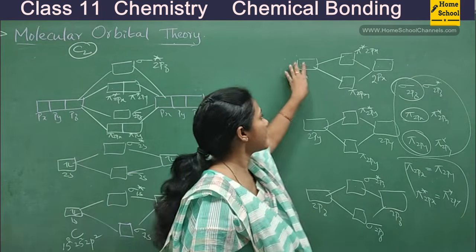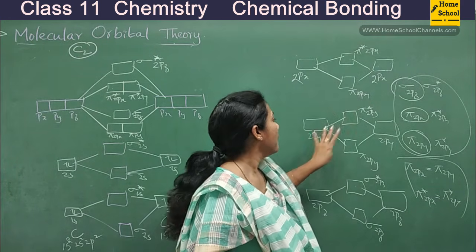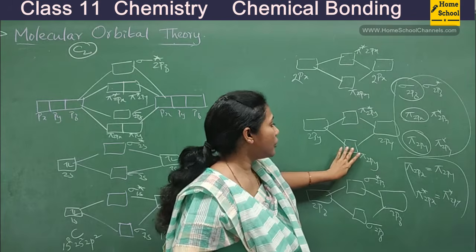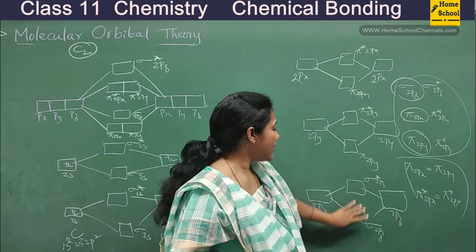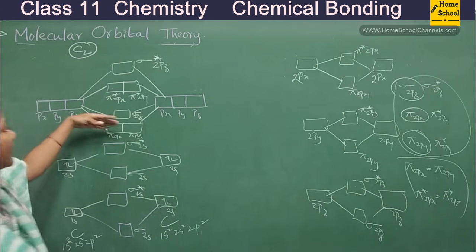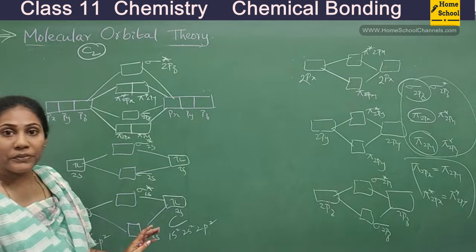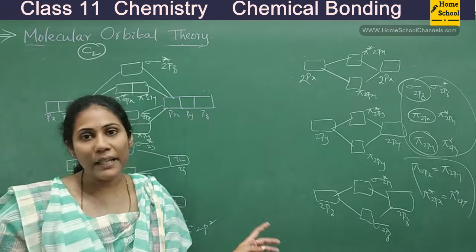Just like this, px combining with px gives two new molecular orbitals, these are their names. Py combining with py, these are the two new molecular orbitals. Pz combining with pz, these are the two molecular orbitals, that's their name, and this is how they are arranged according to their energy. Okay, and let's try to write the electronic configuration of carbon.